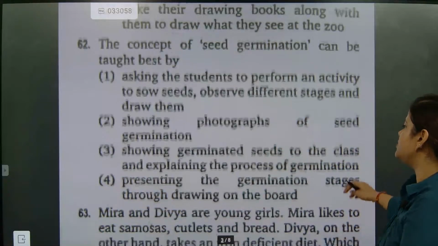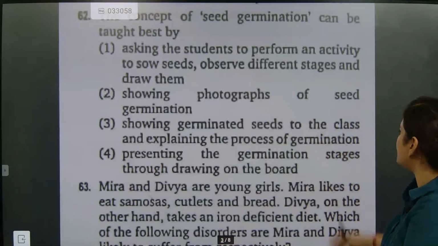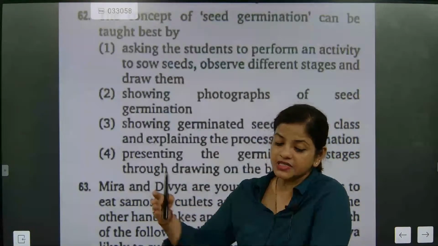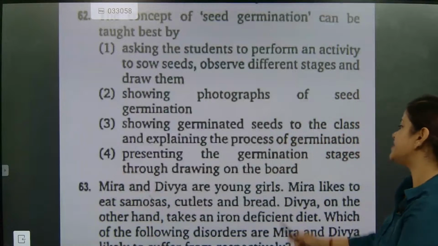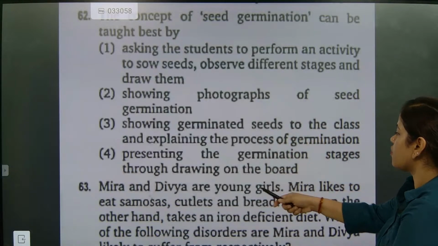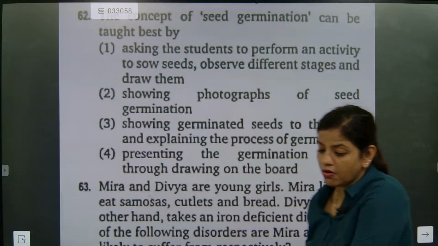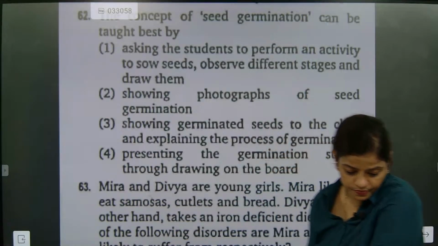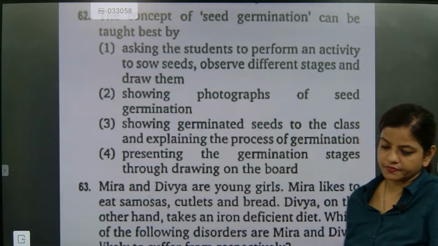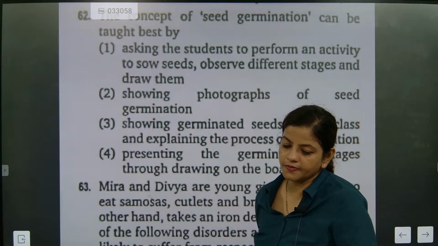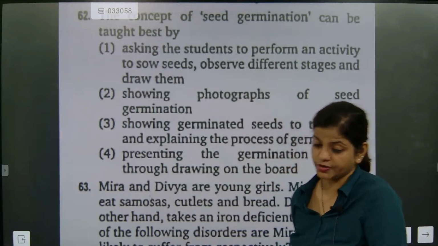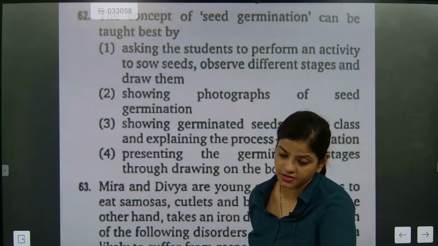Now showing germinated seeds to the class and explaining the process of germination, or you can germinate them yourself and show the student that these are the stages of germination, or presenting the germination stages through drawing on the board, or you can draw and present. So which one as a science teacher you will prefer the most? Which one, as a science teacher, you will prefer and inform the student to do the most? As a science teacher.